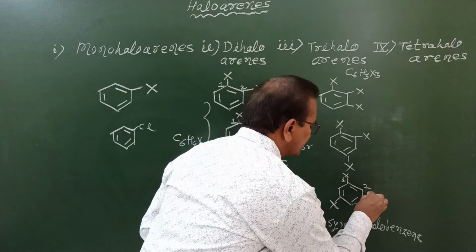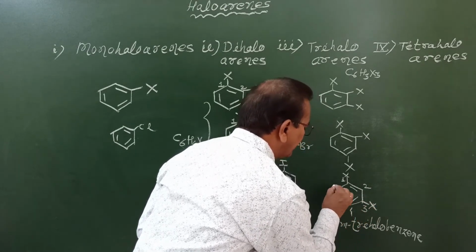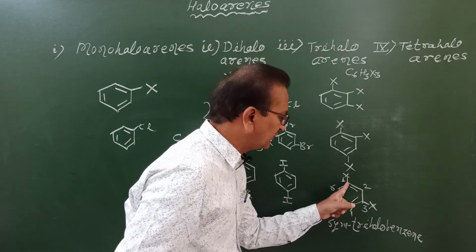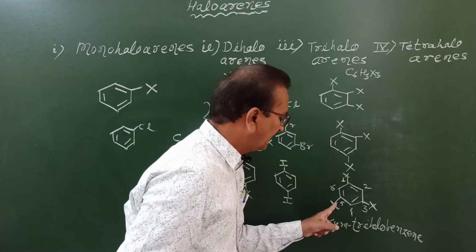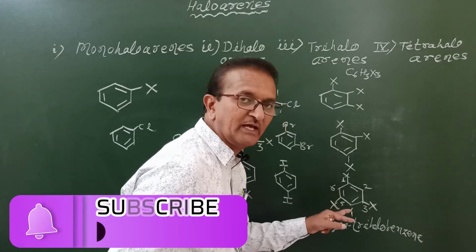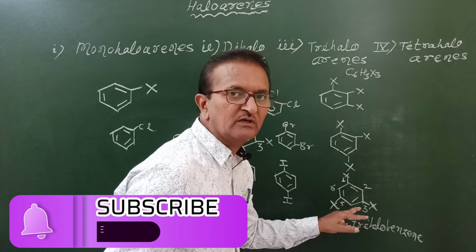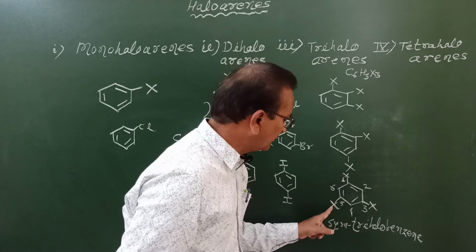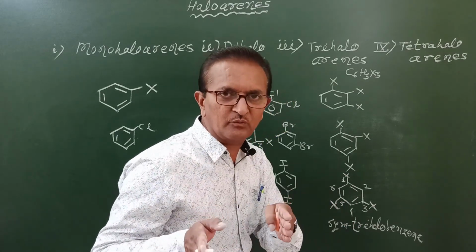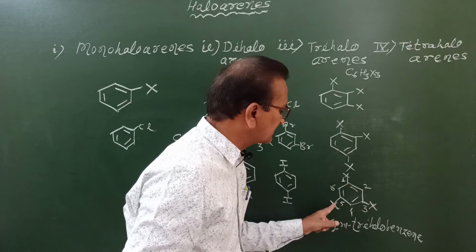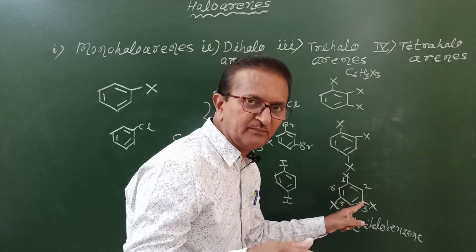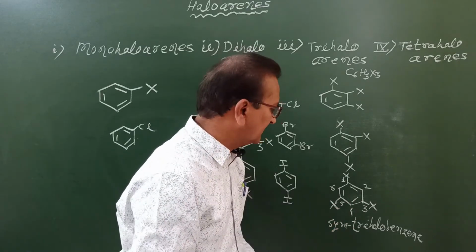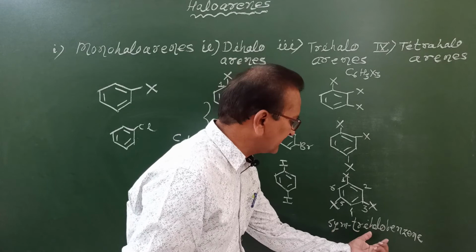This is carbon 1, this is second, this is third, this is fourth, this is carbon number 5, this is carbon number 6. Now let's see the positions of halogen atoms. One of the halogen atoms is bonded to the first, the next one is bonded to the third, and the next one is bonded to the fifth. So what about the IUPAC name? 1,3,5-trihalobenzene. Or when we replace all three X by Cl, then the IUPAC name is 1,3,5-trichlorobenzene.